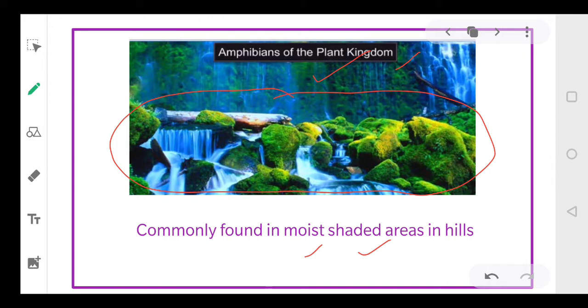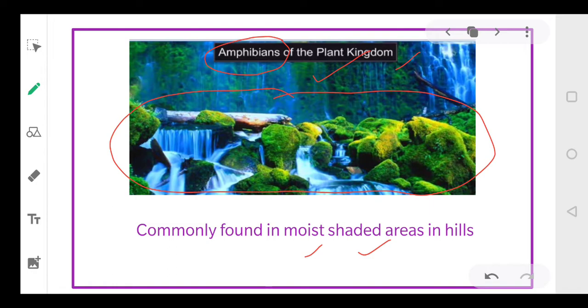Can anybody tell me what the word amphibian means? Have you heard about the amphibians? Yes, you have studied it in your 9th class also. Amphibians can live both on water as well as on the land. Can you tell me some examples? Yes, frogs. So amphibians can live in water as well as on the surface of the land.